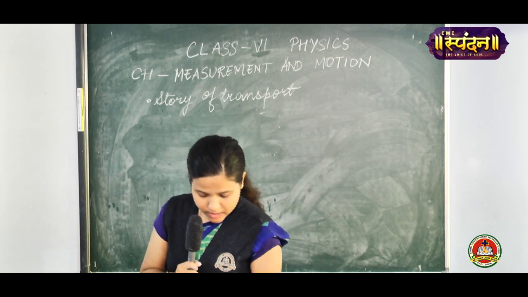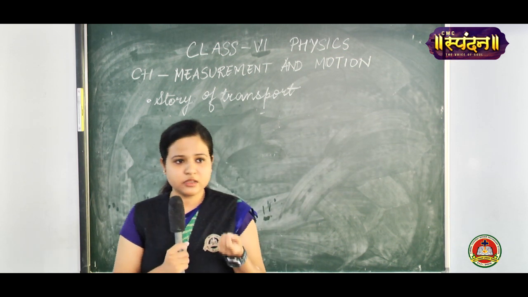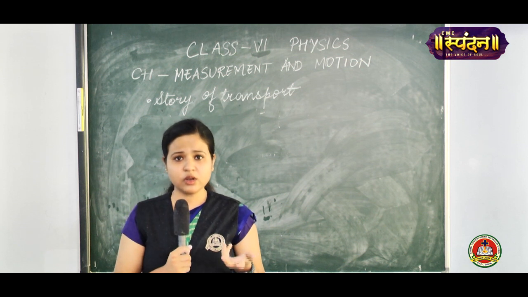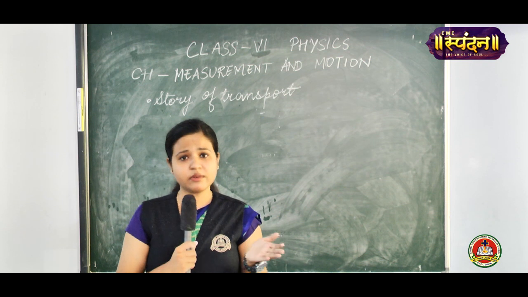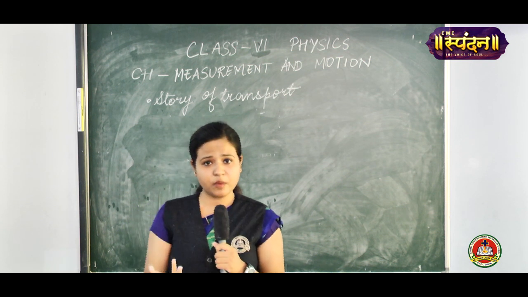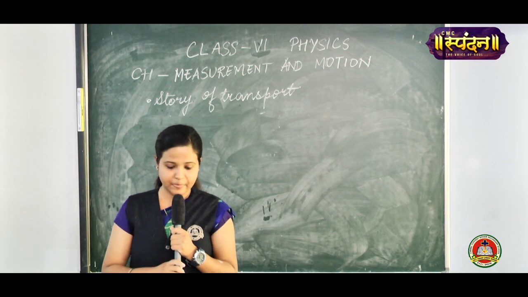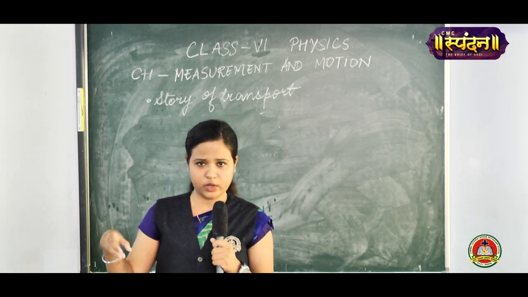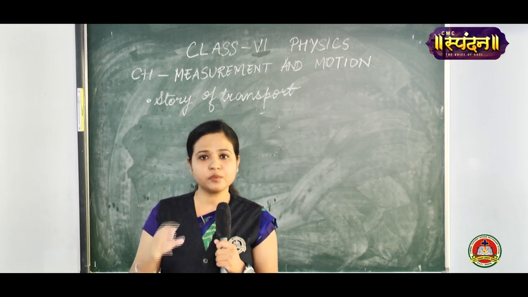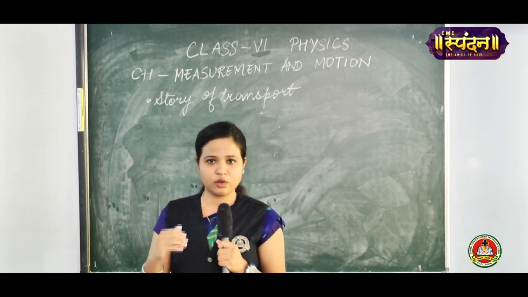Now there arises a question: how to travel or cross a river? This was a problem for the early human beings. Soon they realized that they can use a log of wood. A log of wood should be hollow so that it can float on water.